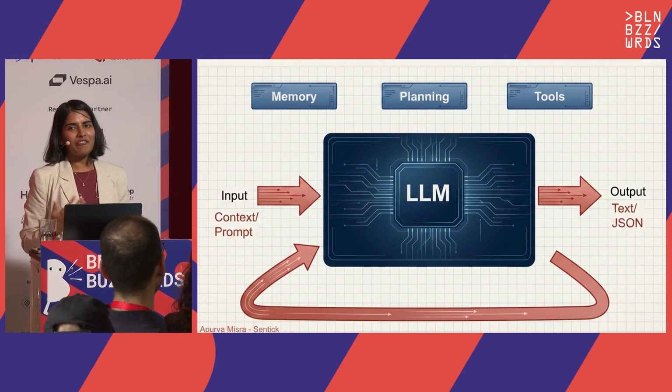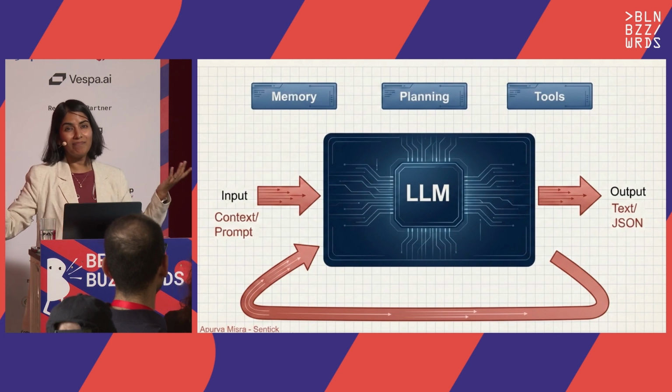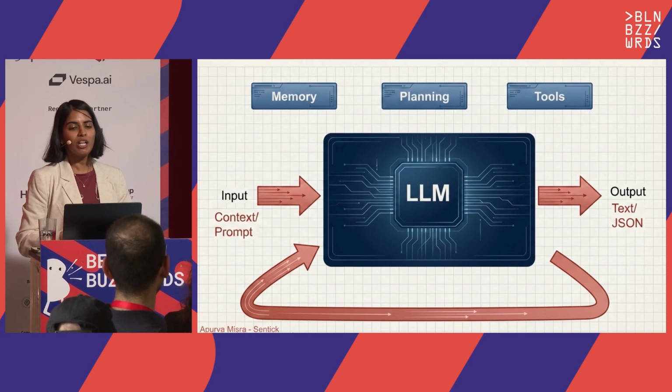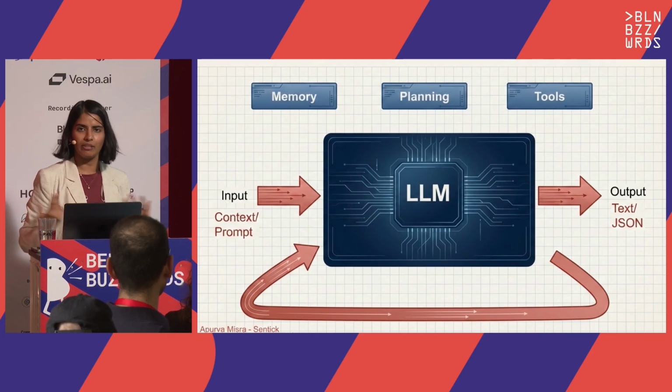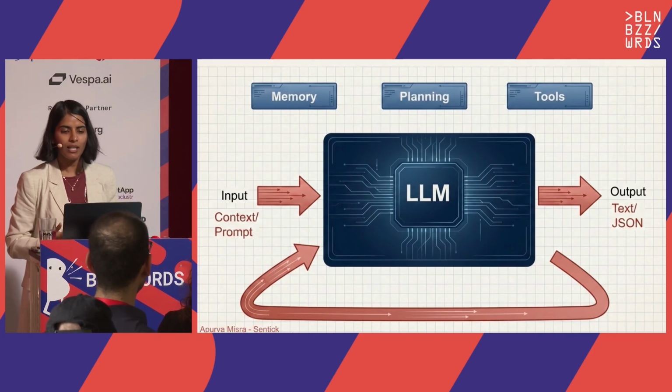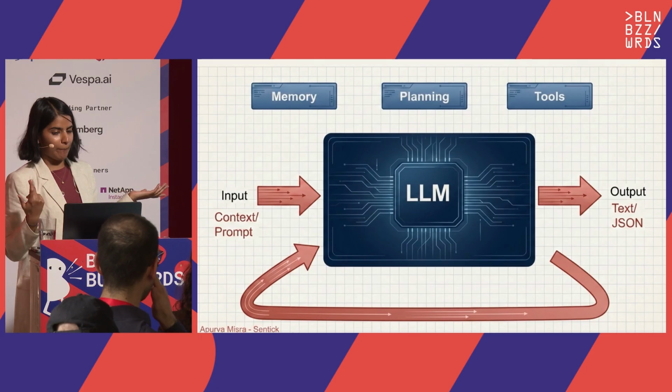We are not the ones who can tweak the model. These companies are the ones making them and we have to use them in our system. So we have to figure out how we can build a system around it to make it useful and reliable. So moving on to agentic systems.